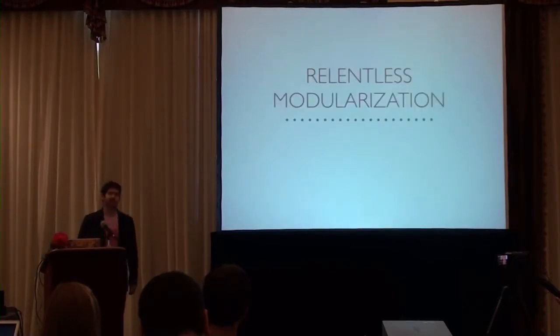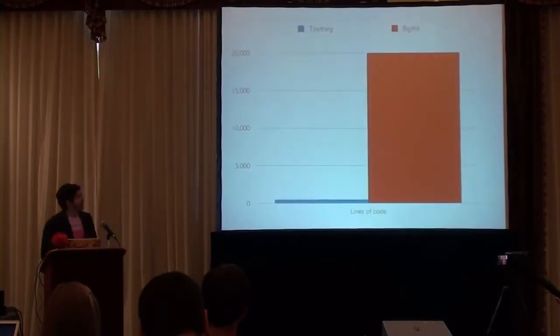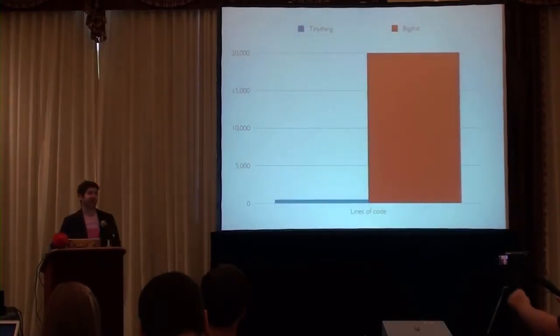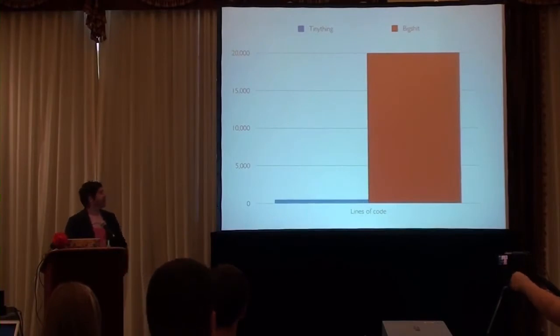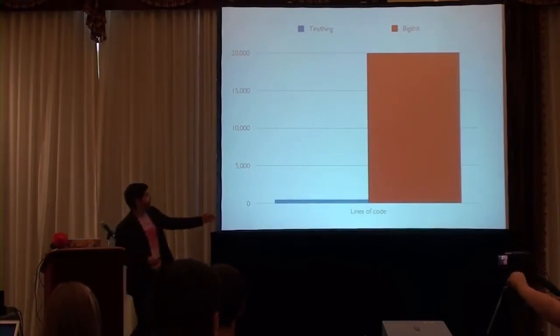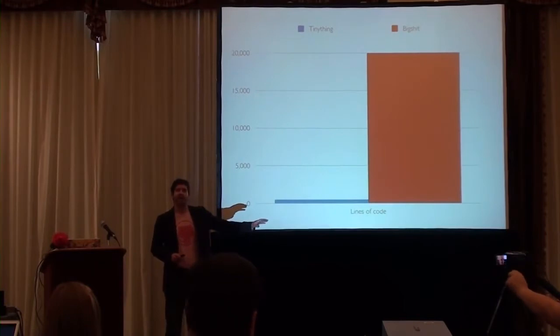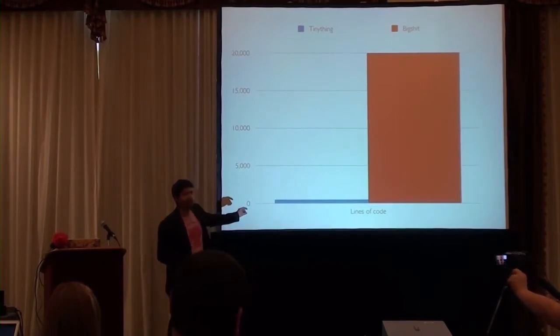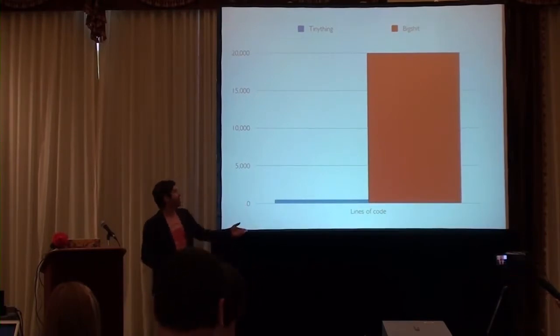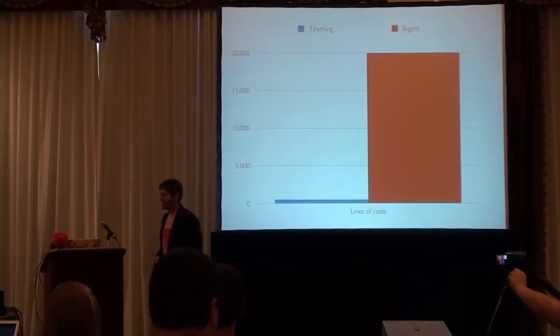So let's talk about the first, Relentless Modularization. Perhaps you've seen some research online. There is plenty. This is a simple diagram of two projects. The one in blue is very small. The one in large, as you can see by its name, is very big.